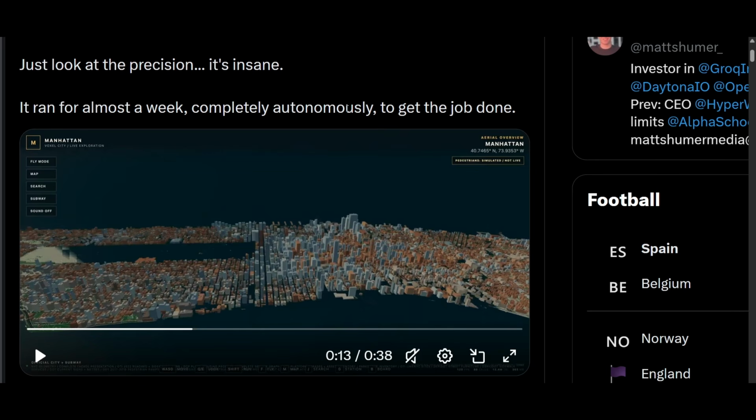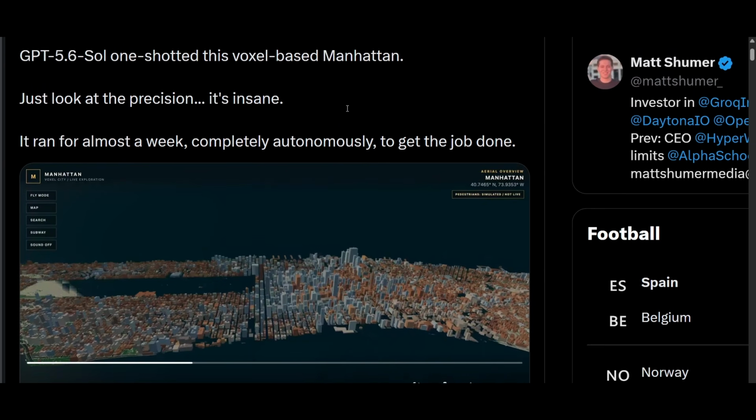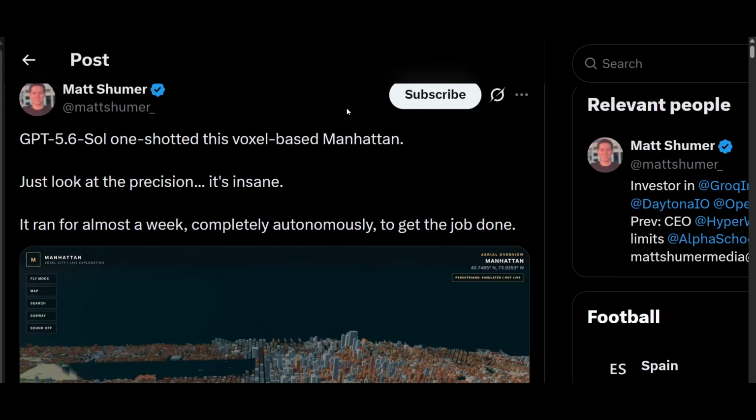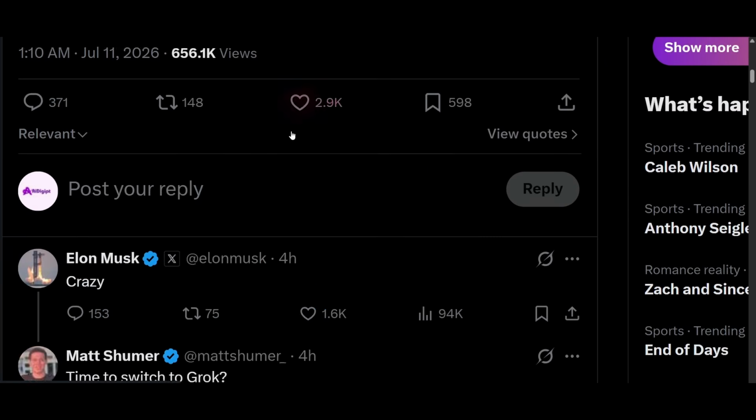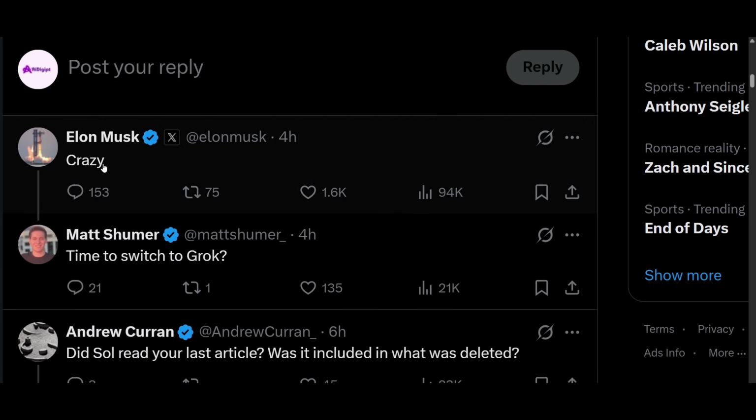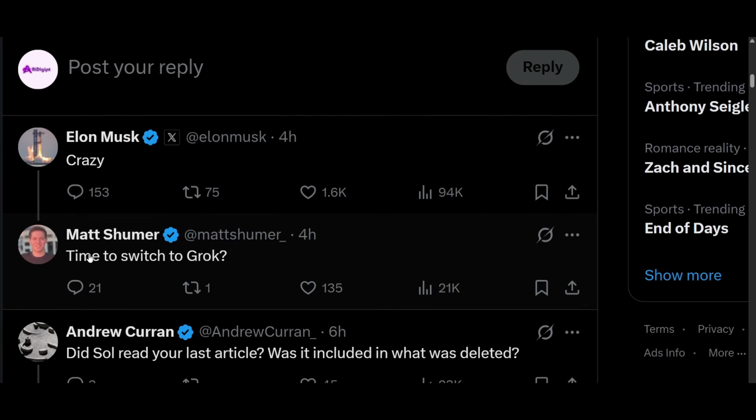But when he gave the permission in his Mac files to do other things, then this GPT 5.6 Sol deleted all of the files. And here you see this is the reply from Elon Musk, crazy. And also he replied that it's time to switch to Grok.